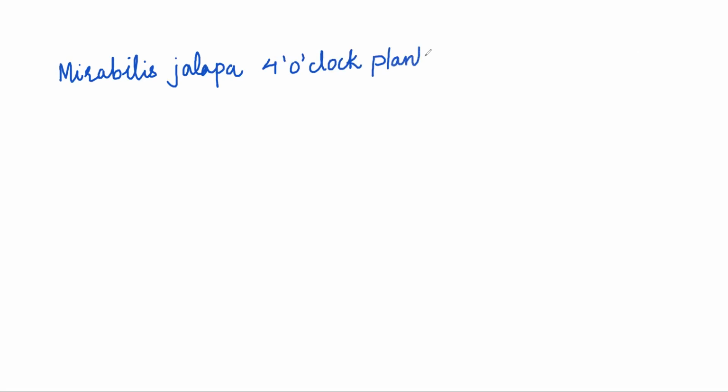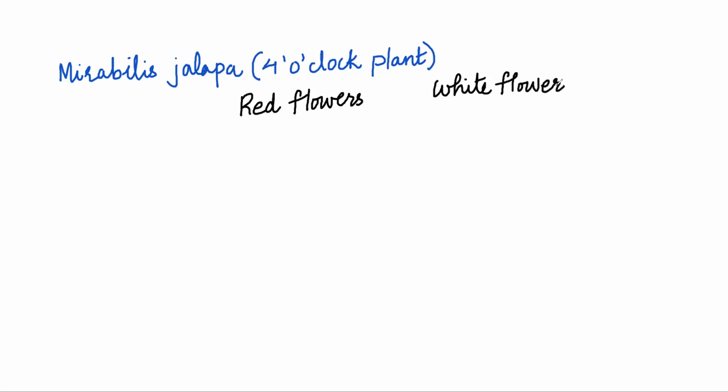So we have a plant called Mirabilis jalapa. It's also called the 4 o'clock plant because it blooms at 4 o'clock in the evening. Mirabilis jalapa produces two types, so there are two contrasting traits. Some plants produce red flowers and some produce white flowers.